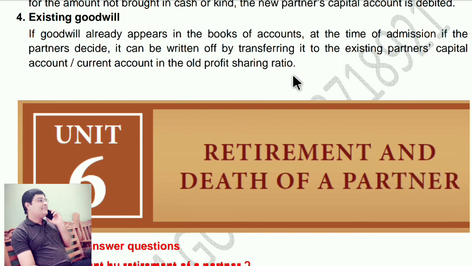Fourth point, existing goodwill. If goodwill already appears in the books of accounts at the time of admission, if the partners decide, it can be written off by transferring it to the existing partners' capital accounts or current accounts in the old profit sharing ratio.